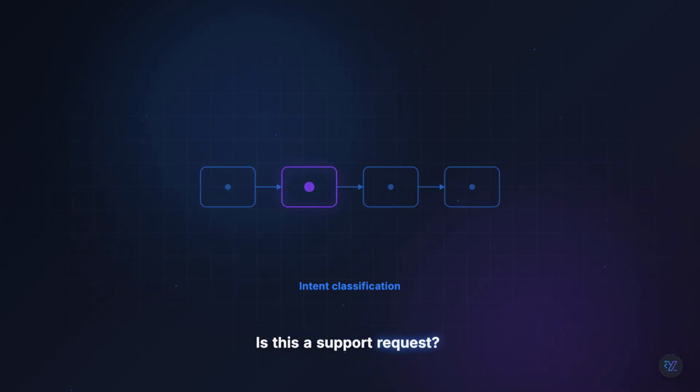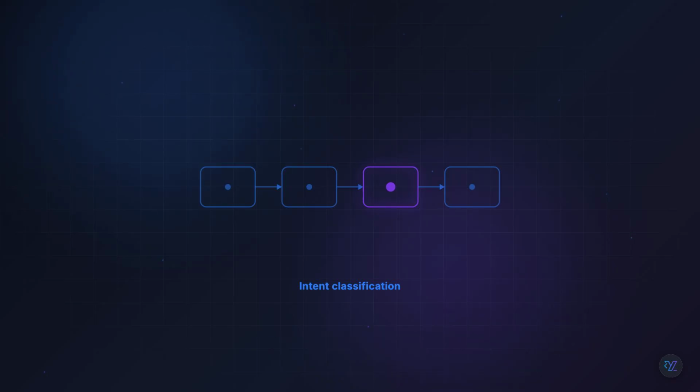Is this a support request? A sales lead? A bug report? Or maybe just spam? Once you know the intent, you can automatically tag the email, route it to the right folder, and even set a priority.